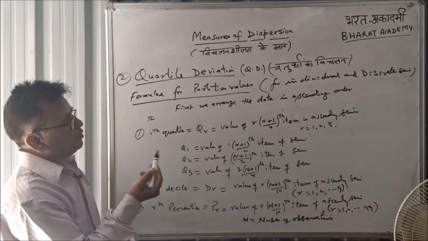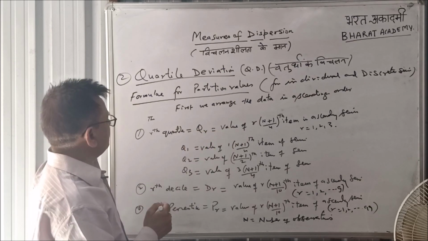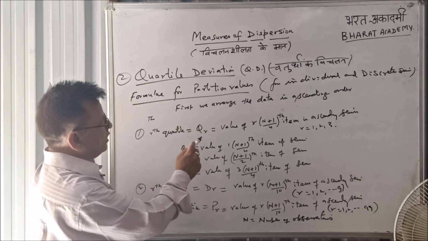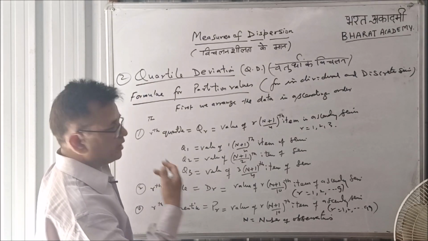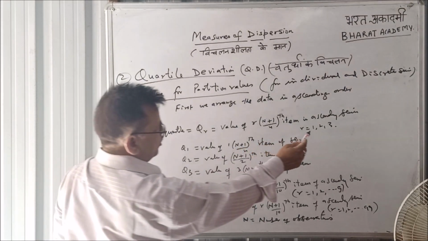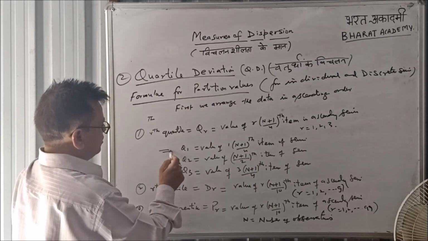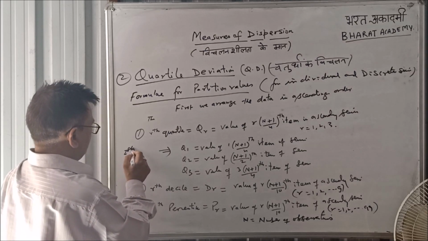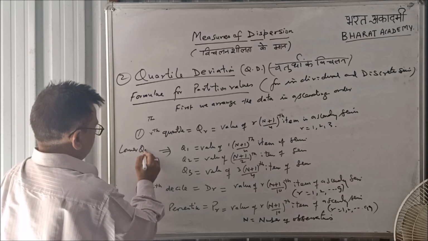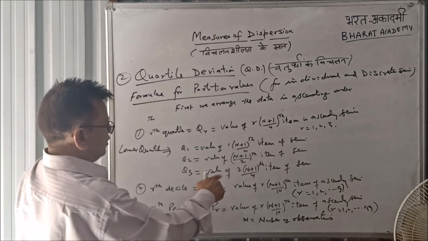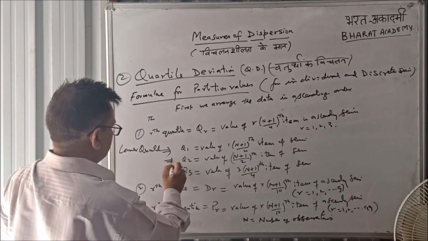Formulae for partition values for individual and discrete series are: first we arrange the data in ascending order, then the rth quartile Qr will be the value of r(n plus 1) by 4th item of the ascending series, where r can vary from 1 up to 3. If r is equal to 1, you will get the first quartile or lower quartile. If r is equal to 2, then 2 upon 4, this is by 2, Q2, this is your median.